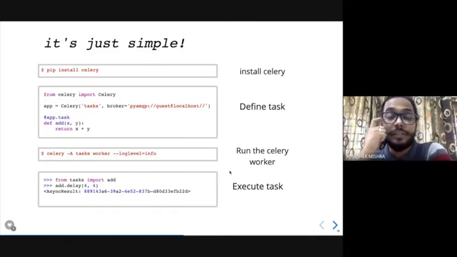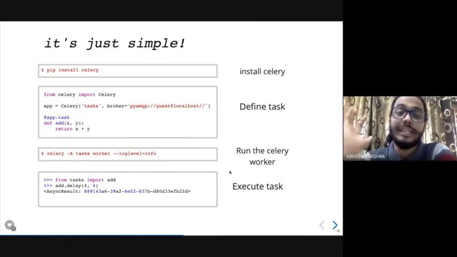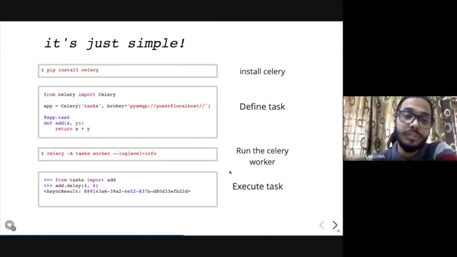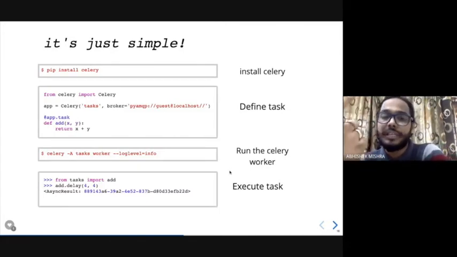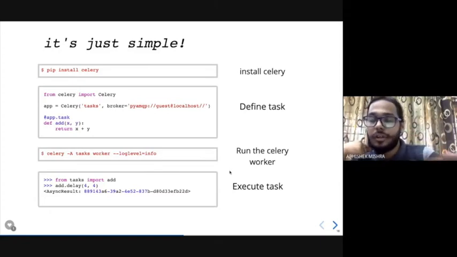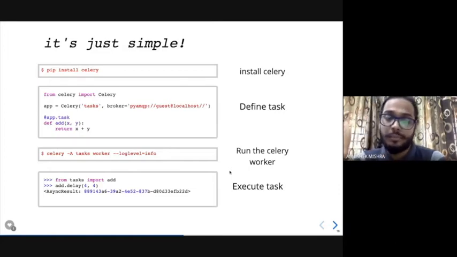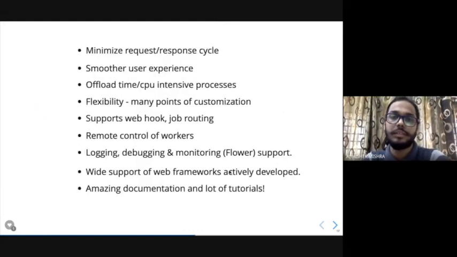It's very simple to get started. You just do pip install celery, and then from celery import Celery. Then you create a Celery app, where the first parameter is the task name that you want to execute, and then the broker. I'll talk in the next slide about what exactly the broker is. It can be RabbitMQ, MQTT, or Redis, whatever you want. Then this is how you execute the Celery worker: celery -A, then the task name, then worker, and then the log level you want. I'll show you this example, I have the demo as well.